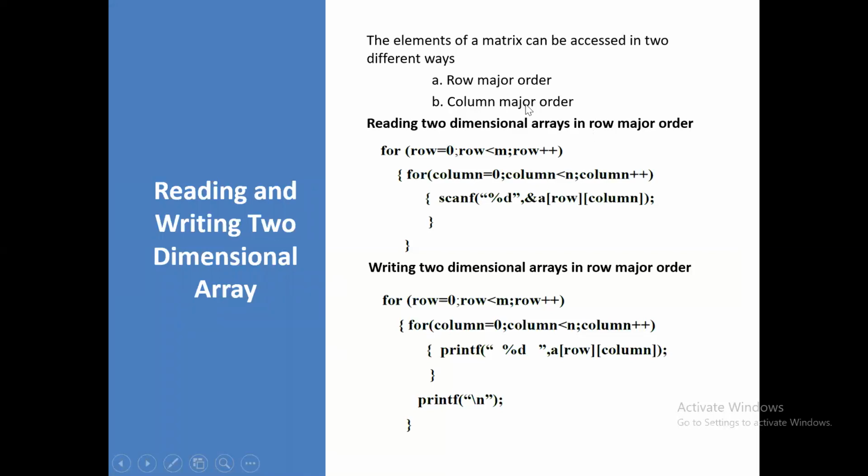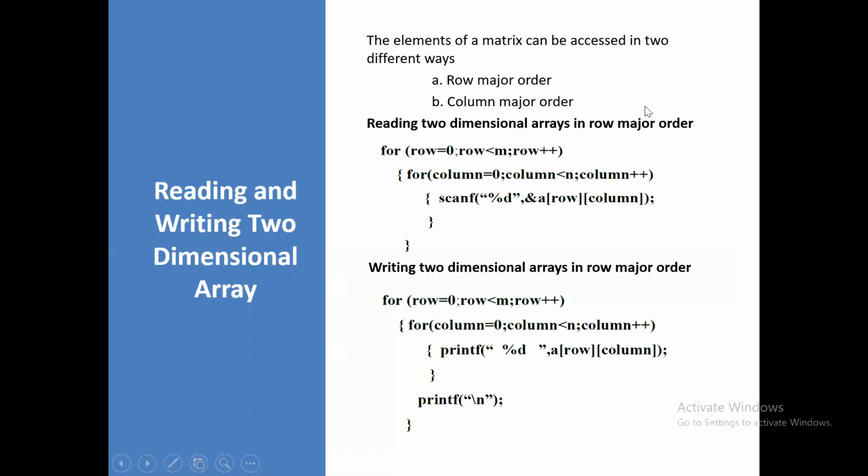Sir, what about column major order? If you are taking column as reference, in the first for loop you specify the column. So column is assigned to 0, column less than n, column plus plus. Then you specify row in the second for loop: row is equal to 0, row less than m, row plus plus. But if you are taking row as reference, I write row in the first for loop. Suppose you are writing column as reference, then you write the column in the first for loop, that is column equal to 0, column less than n, column plus plus. Then you write row in the second for loop.